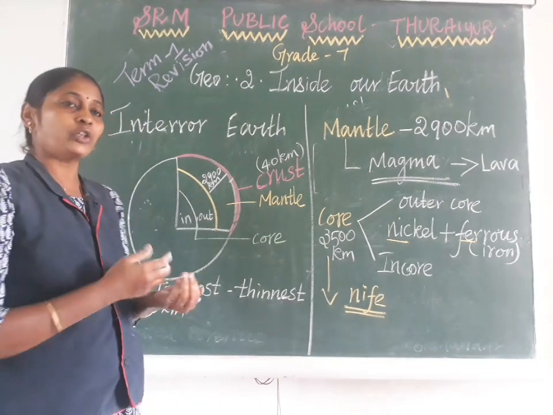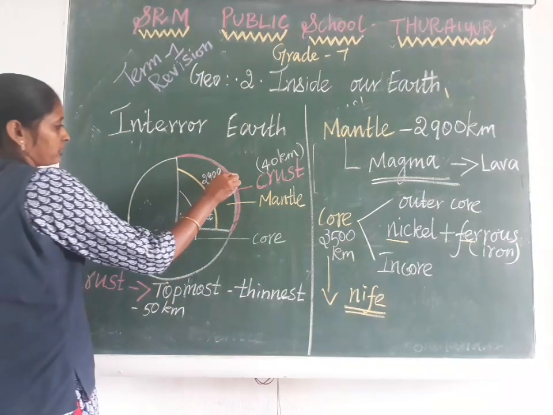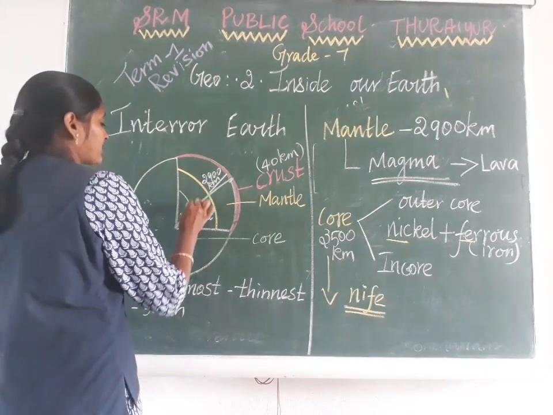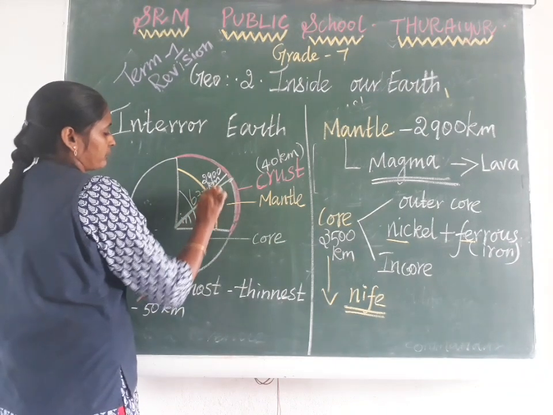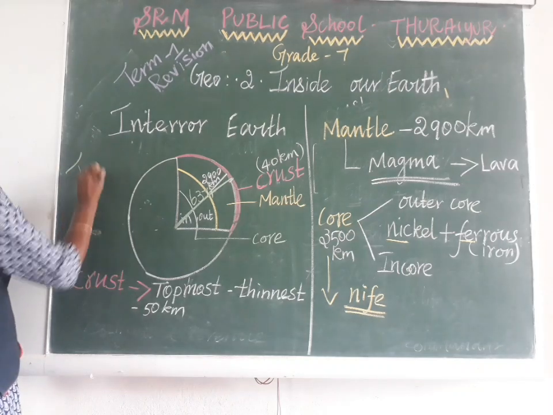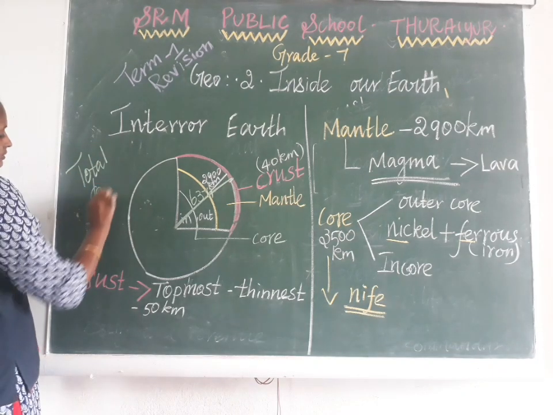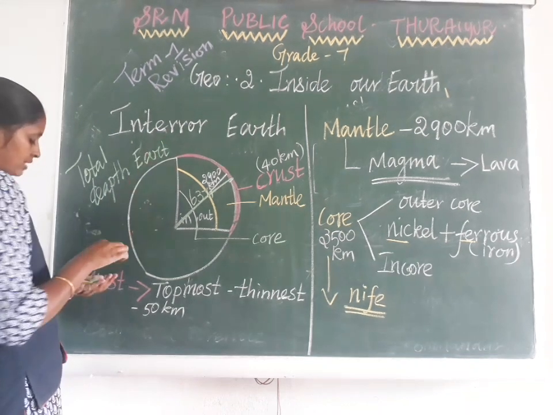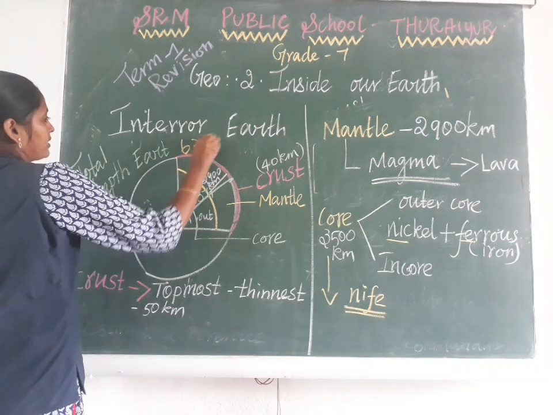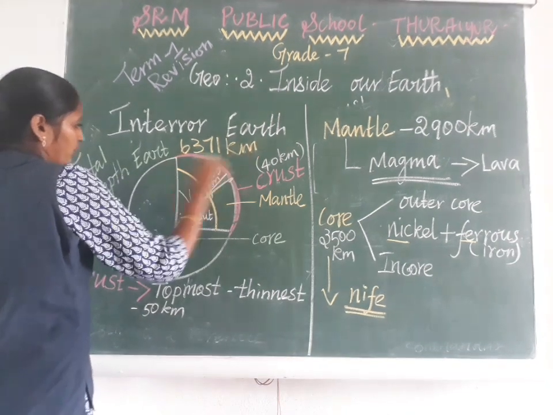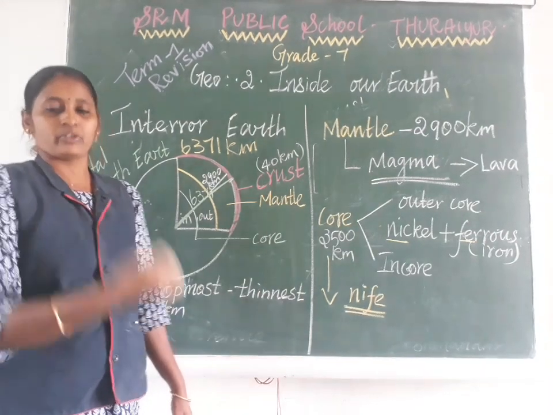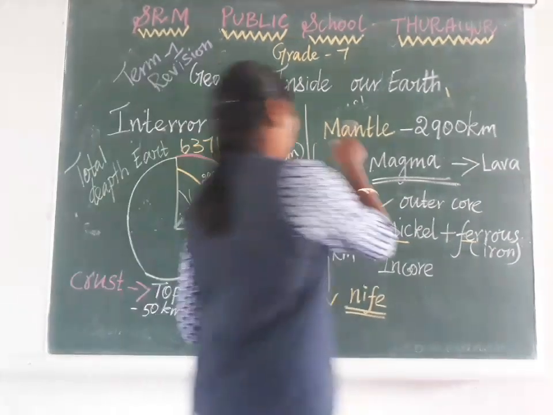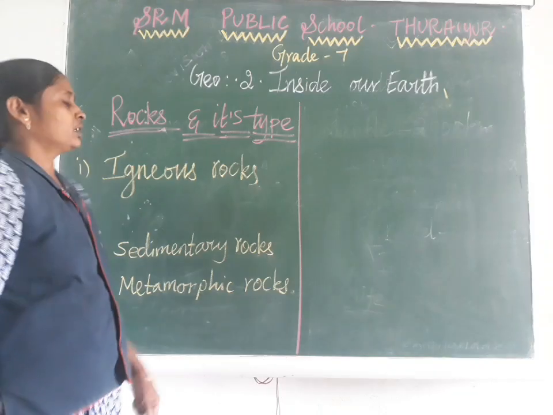So what is the total depth of earth? Suppose this is the radius of the earth. The radius of the earth is 6,371 kilometer. You should know each and every depth of the layers and the total radius of the earth. I hope you understand the layers of the earth.